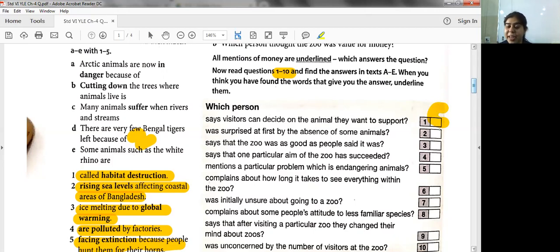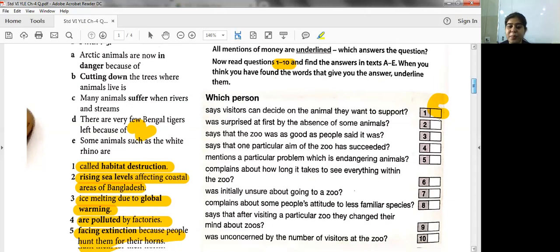If I tell everything right now, you will not read the text. So you are going to read the text. You are going to write the answers with pencil, and when I display the answer key, you are going to cross check it. And if you get something wrong, students, you are going to go back to the text again. You are going to read, understand, and then you will get to know why it is the correct option. So for this also, I will be displaying the answer later.